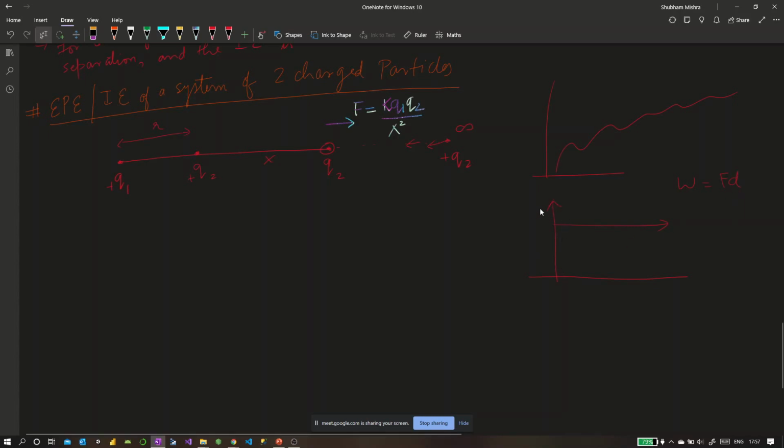If I have a plot of force against displacement, call it x, and the force is constant, and you displace it from 0 to let's say r, the work done would be given by the area under this curve. The area under this curve is nothing but F into d, let's call this d, which is the area of this rectangle. But if the force was itself varying, how do we calculate the work done?